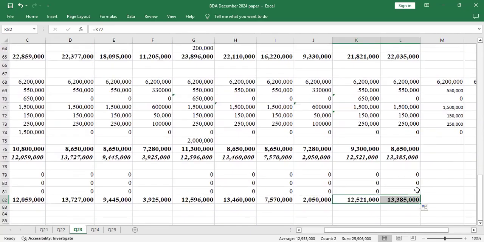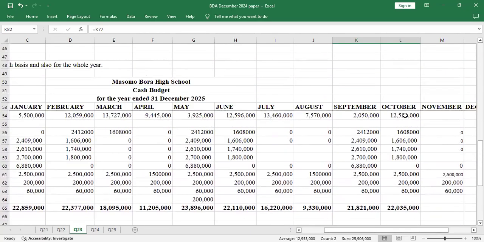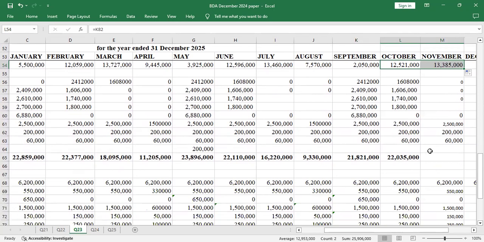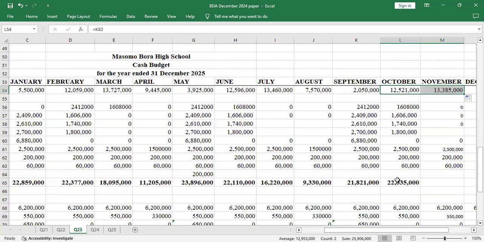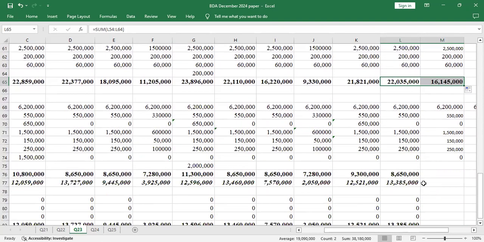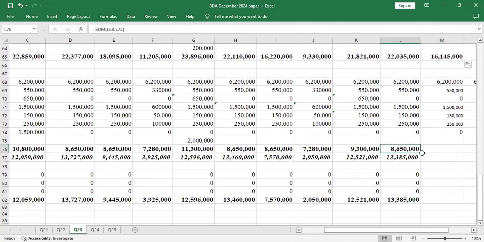Correct. Then for November, you just drag. That other value will appear automatically. Then you drag here. You drag that. They're the same. Yeah?